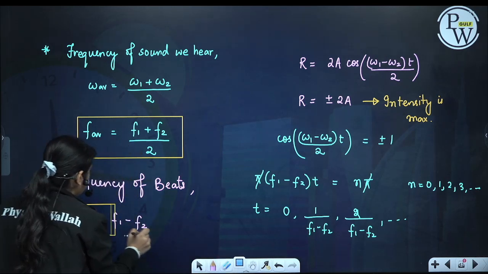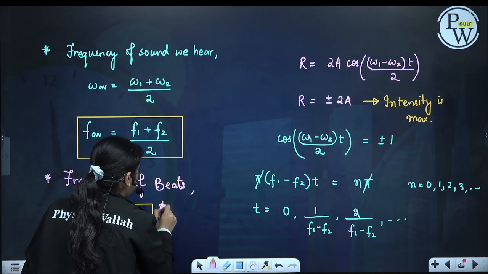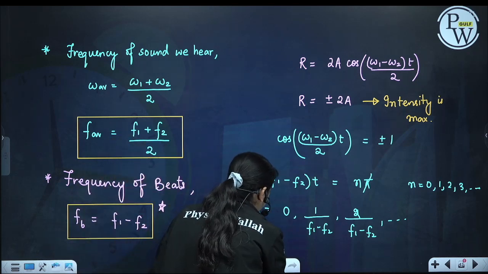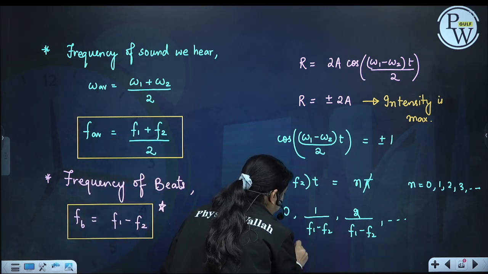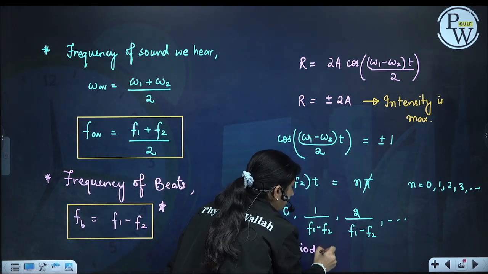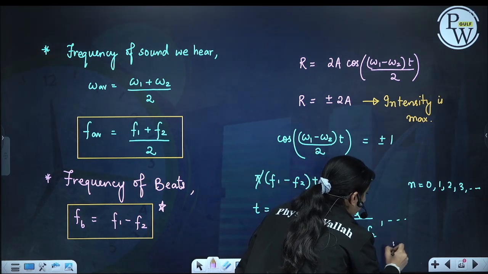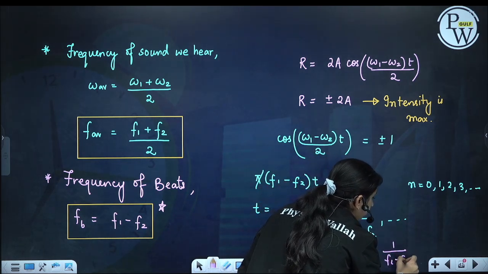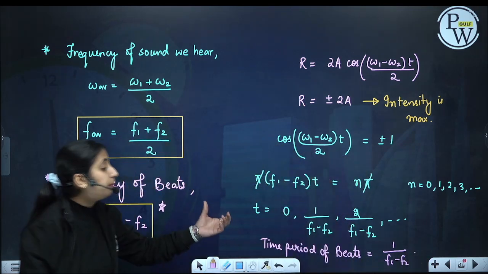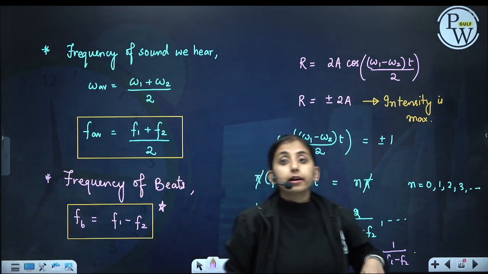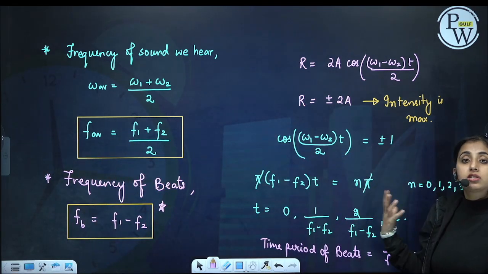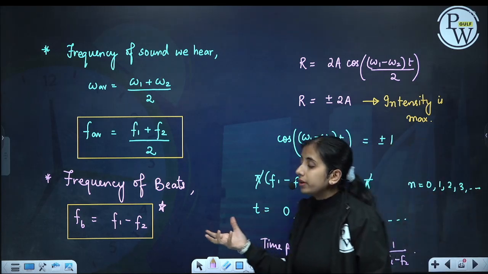The time period of beats will be 1 by (f1 minus f2), the difference between two consecutive maxima. This is how we get the frequency of beats.